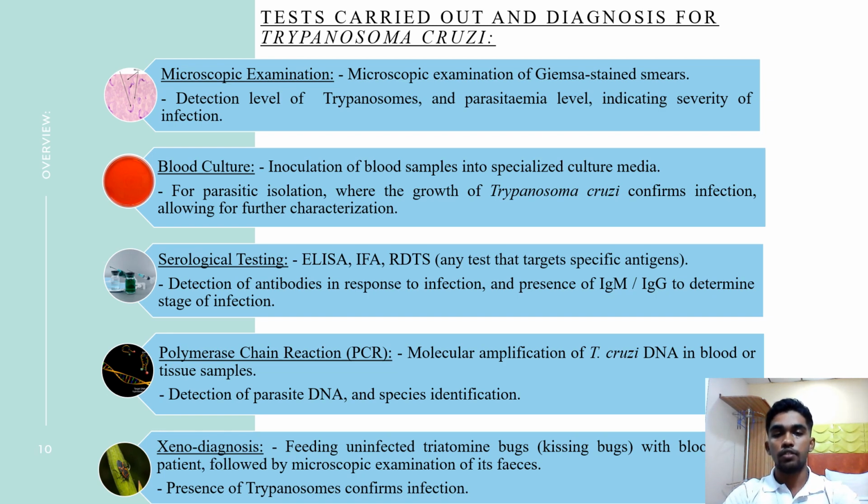Polymerase chain reaction. This is molecular amplification of T. cruzi DNA in the blood or tissue. Now this also detects parasite DNA and also helps in identifying the species.